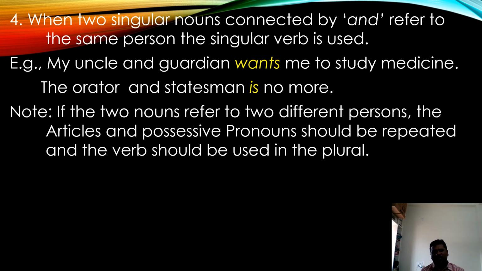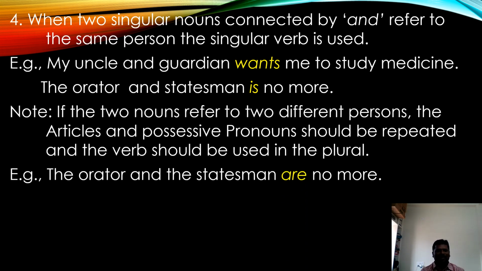Please try to understand. Let me explain with one example. See, the orator and the statesman. Here we have used the definite article the before orator and the before statesman. Two subjects are connected by and, and the definite article is used before both because they refer to two different persons.